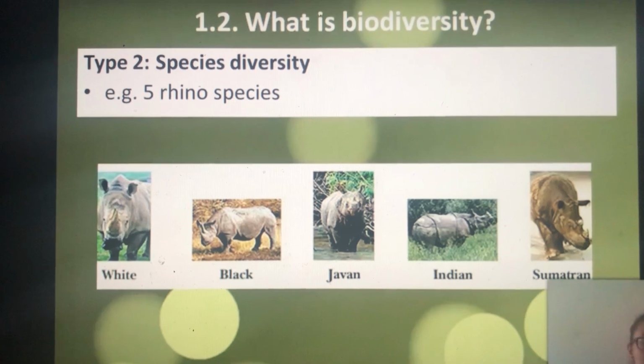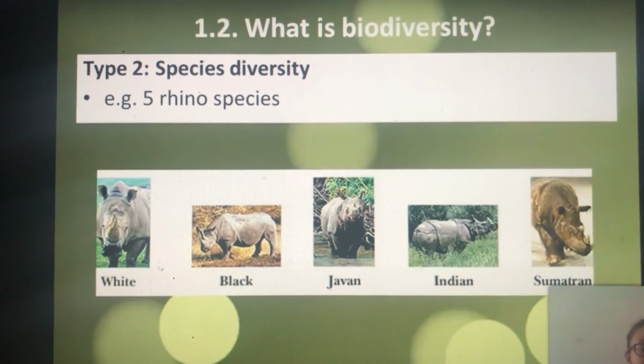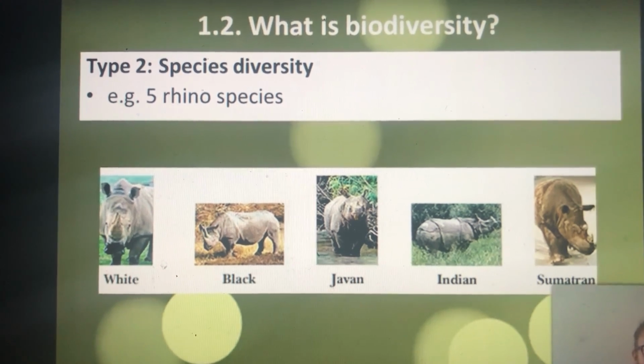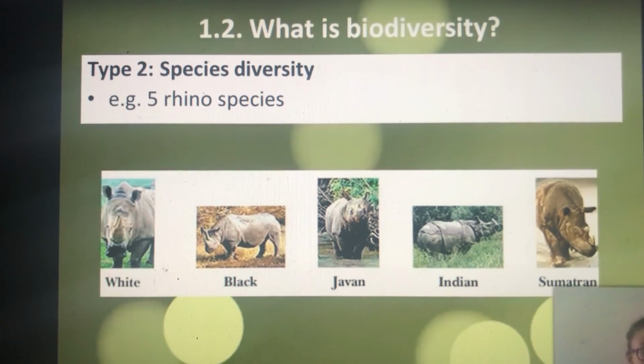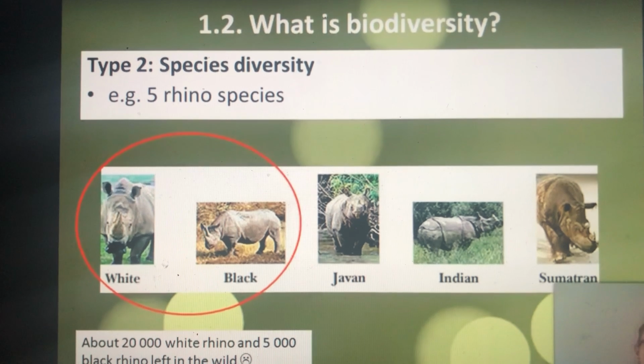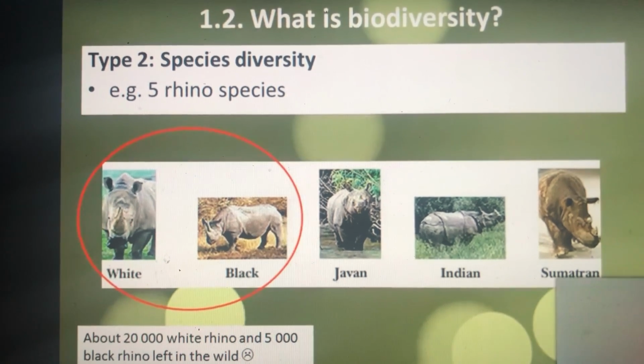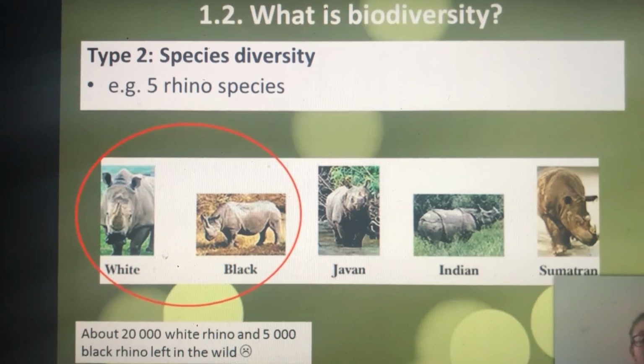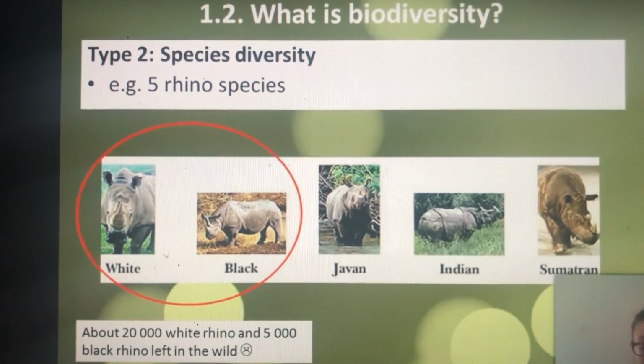So for example, the rhino has 5 different species. I don't know if you can name the 2 that are indigenous to Africa. Yes, you guessed it. It's the white and the black rhino. And did you know that there's only about 20,000 white rhino and 5,000 black rhino left in the world today?